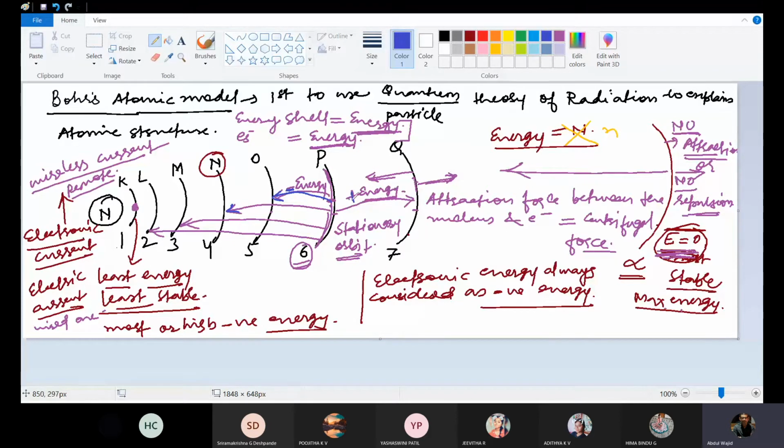And if an electron moves from a lower energy level to a higher energy level, there will always be an increase in energy. So stationary orbit means the electron will remain in the same orbit if there is no change in energy. And if there is a change in energy, then only will the electron move towards or away from the nucleus, depending on whether energy is lost or gained.